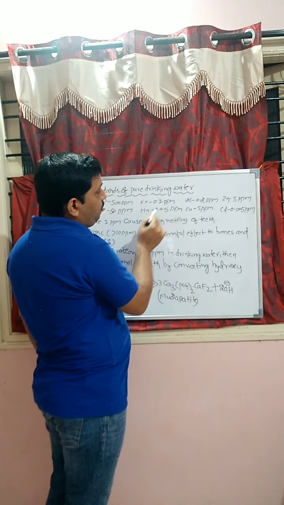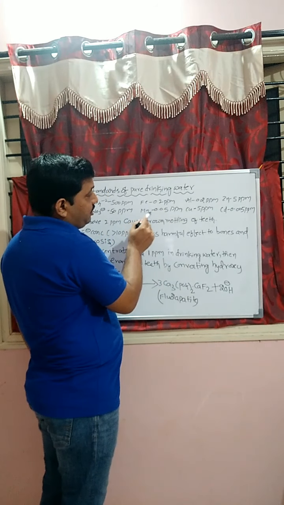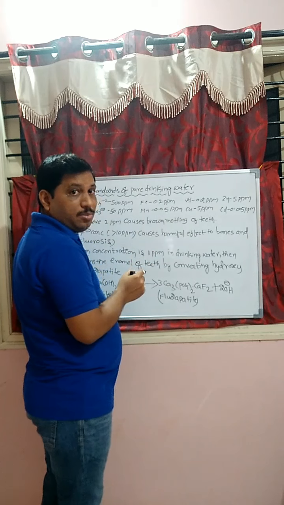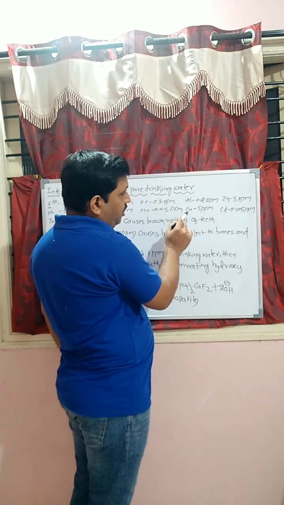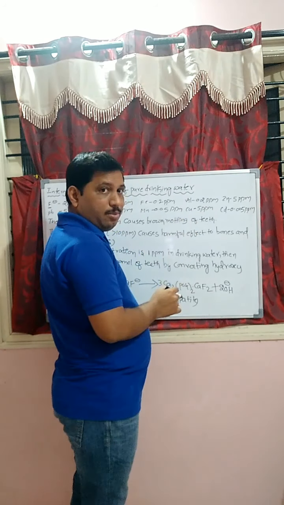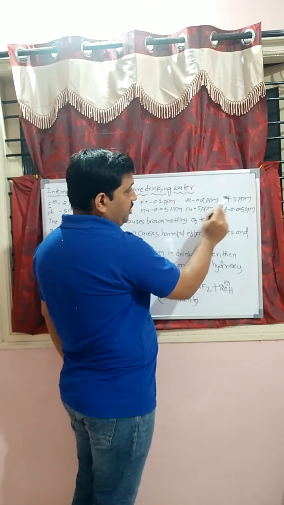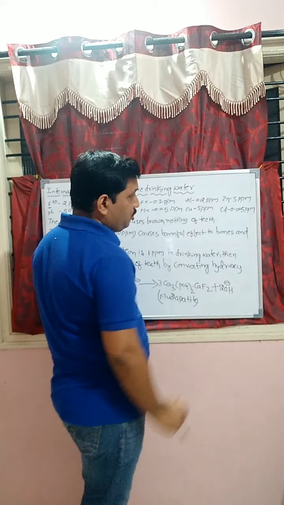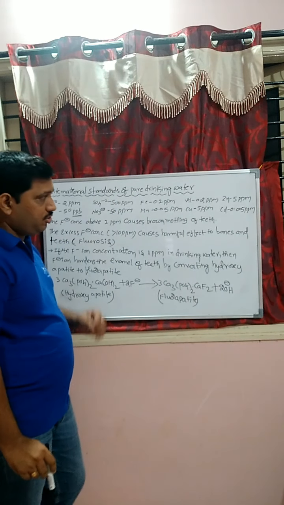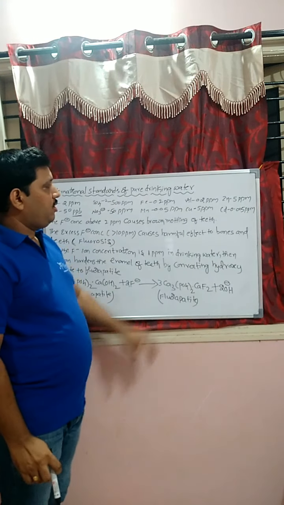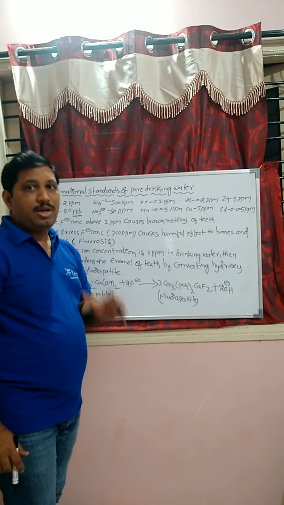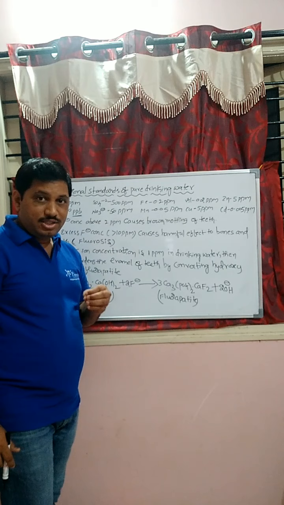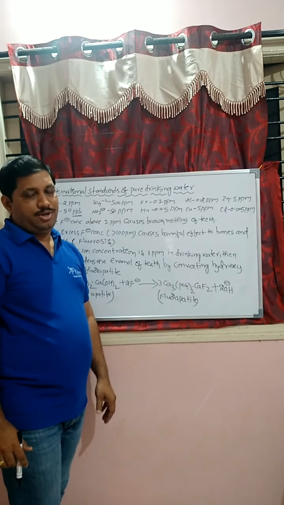Iron 0.2 parts per million. Manganese 0.05 parts per million. Aluminium 0.2 parts per million. Copper 5 parts per million. Zinc 5 parts per million. Cadmium 0.05 parts per million. This total information will be memory based, students. We can remember these international standards of drinking water by heart.